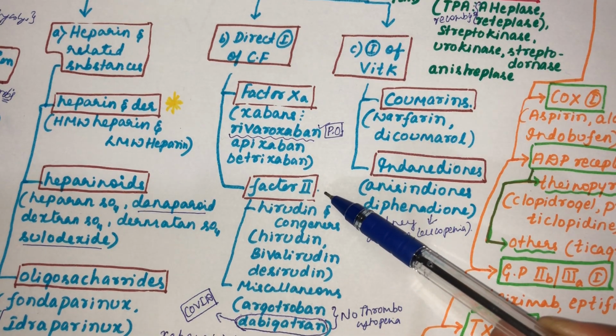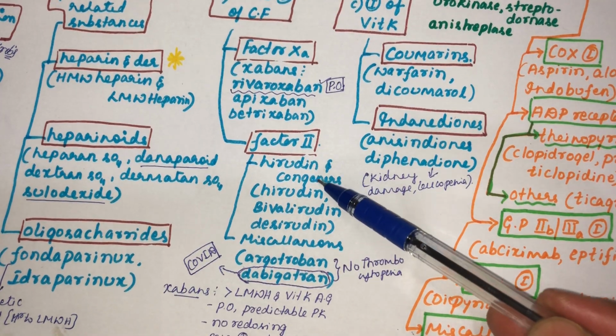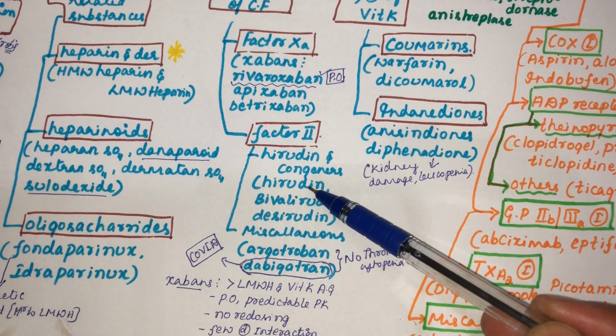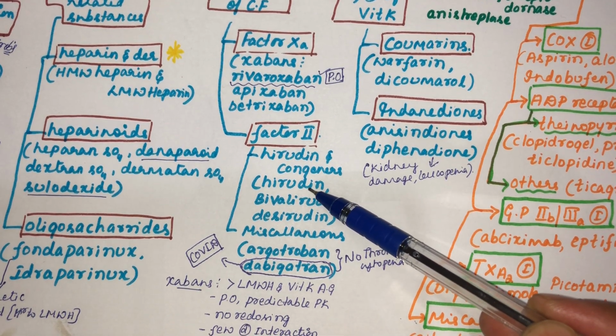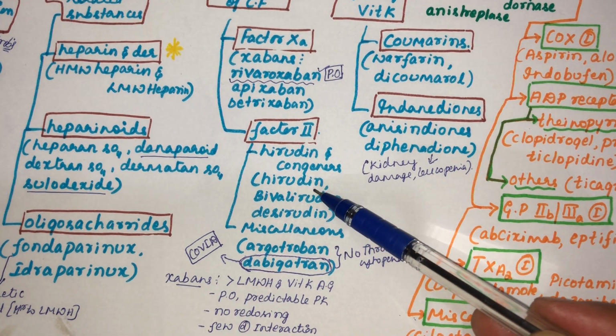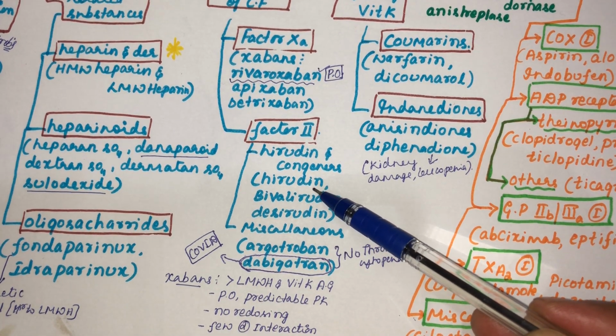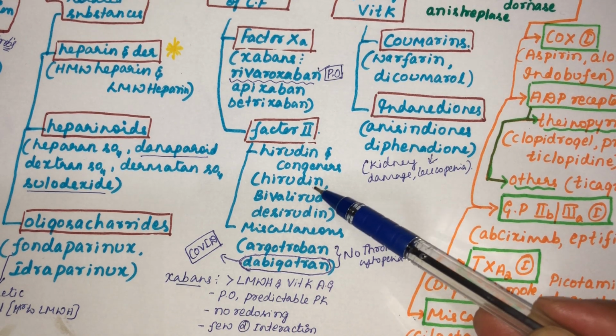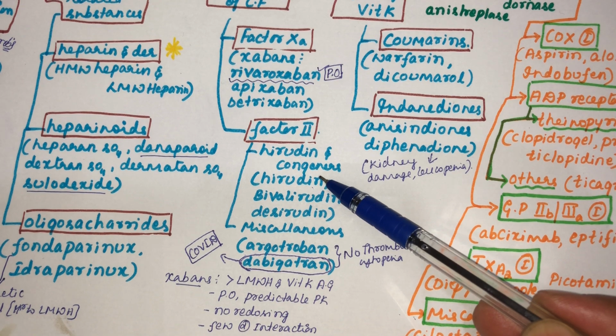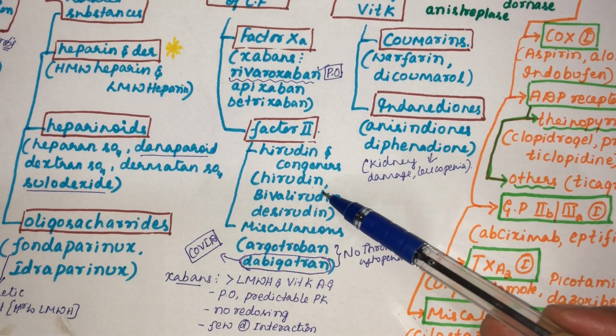Then direct inhibitors of clotting factors: direct inhibitors of factor 10A and direct inhibitors of factor 2, that is thrombin. In that, the important one is hirudin and congeners. Hirudin is a protein, whereas heparin is a mucopolysaccharide. Hirudin is obtained from the salivary gland of leeches, and it directly inhibits thrombin. Whereas heparin inhibits thrombin indirectly, with a middleman, antithrombin 3. Hirudin itself is structurally similar to antithrombin 3, so it directly cleaves thrombin.